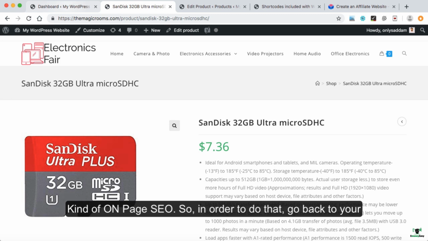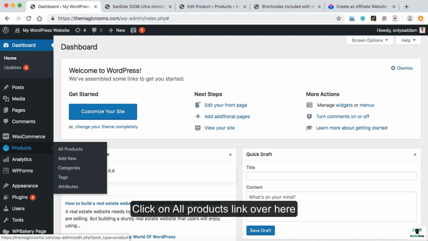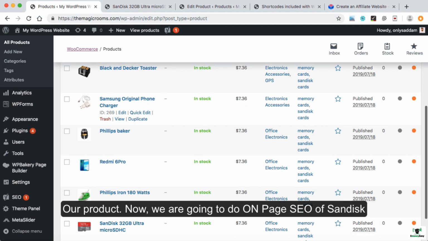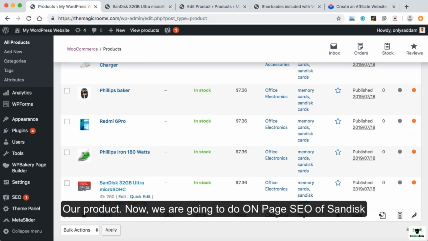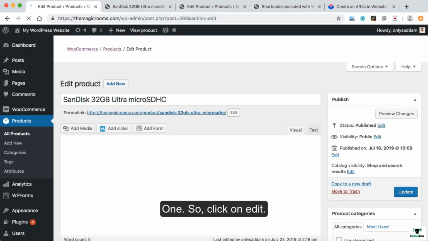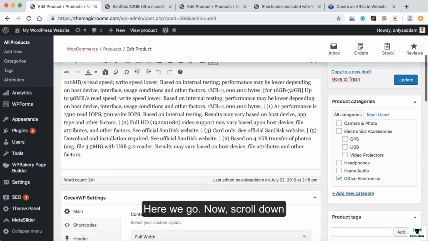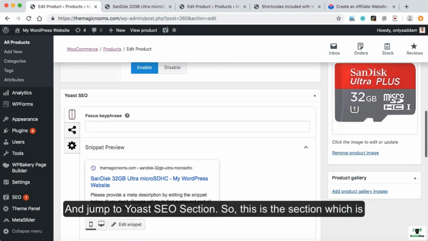In order to do that, go back to your dashboard. Now go to the product backend. Just click on the All Products link over here. Alright, let's find our product. Now we are going to do on-page SEO of the SanDisk one. So click on Edit. Here we go. Now scroll down and jump to the Yoast SEO section.